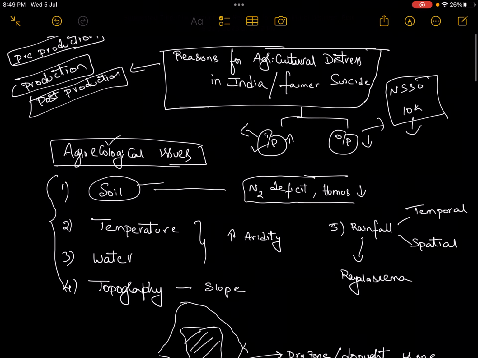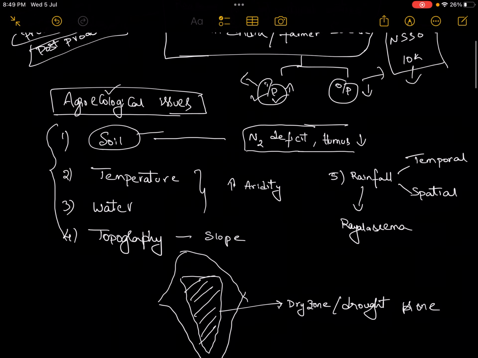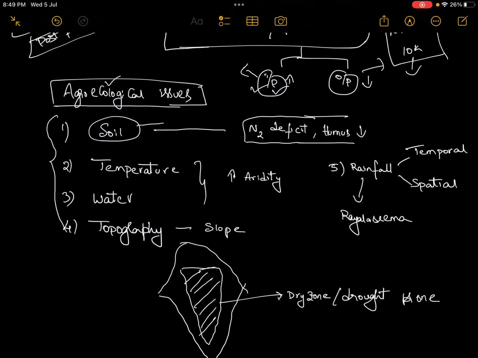If I ask you what is the major primary reason for agriculture distress or farmers distress in India, it is that input cost is increasing while output, the productivity levels, are decreasing. As a result, the farmers' income, according to the NSSO, is approximately 10,000 rupees. So why is this happening? Let's start our discussion under the agroecological issues. Agroecological means generally the natural factors which impact agriculture.